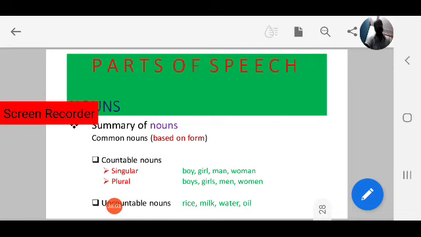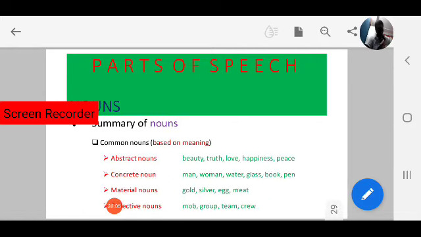Next, common nouns based on meaning can be divided into four categories. What are those? Abstract nouns, concrete nouns, material nouns, and collective nouns. Abstract nouns. What are abstract nouns?